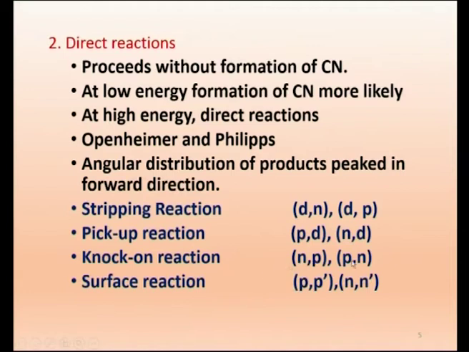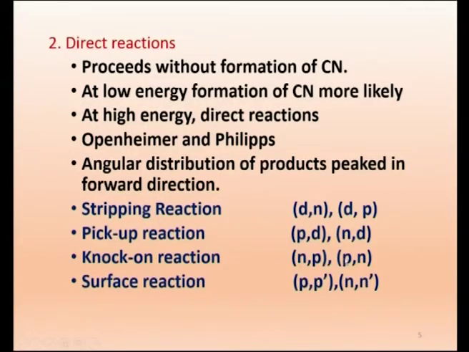So, this is (n,p): what you are sending is a neutron, but what is coming out is a proton, and vice versa for (p,n). How did they observe all this? If you have a detector and you are sending a neutron, the detector should not detect any charge, but they found that the detector shows a proton with a positive charge. Similarly, you send a proton and expect to detect charge, but a chargeless particle is detected. Therefore, this is called a knock-on reaction. These things were first found out by Oppenheimer and Phillips.